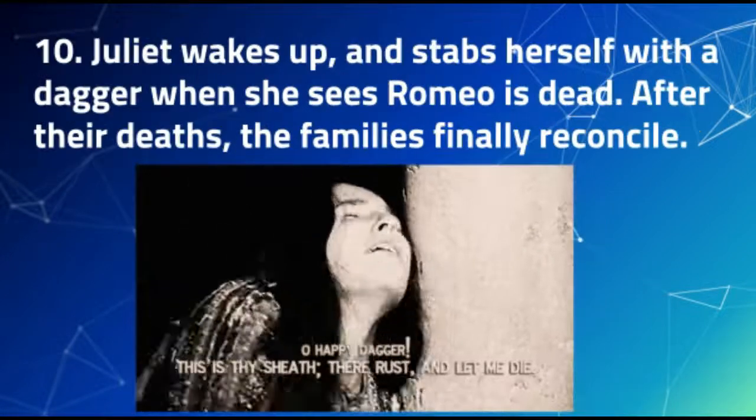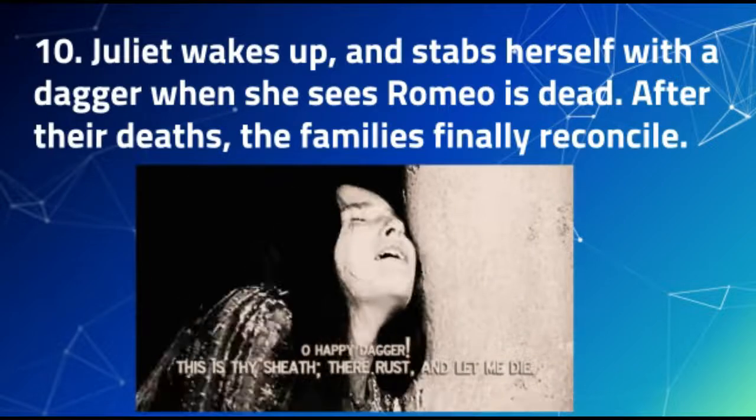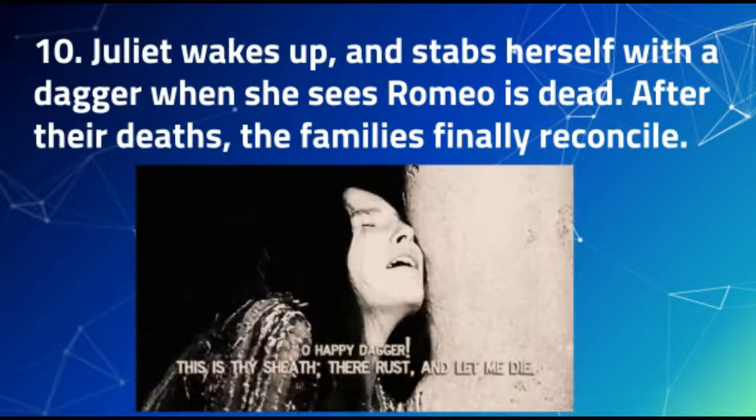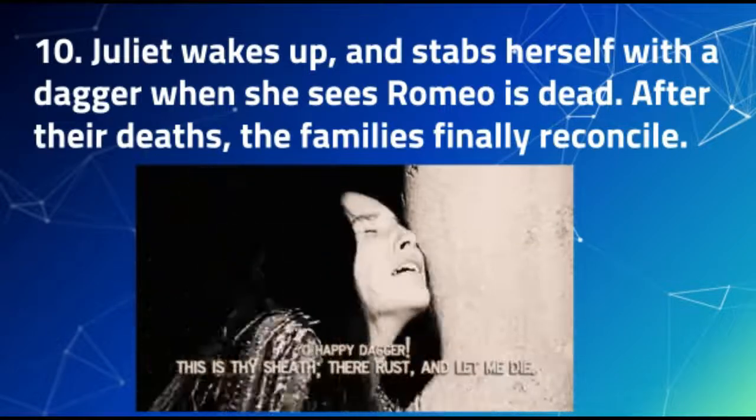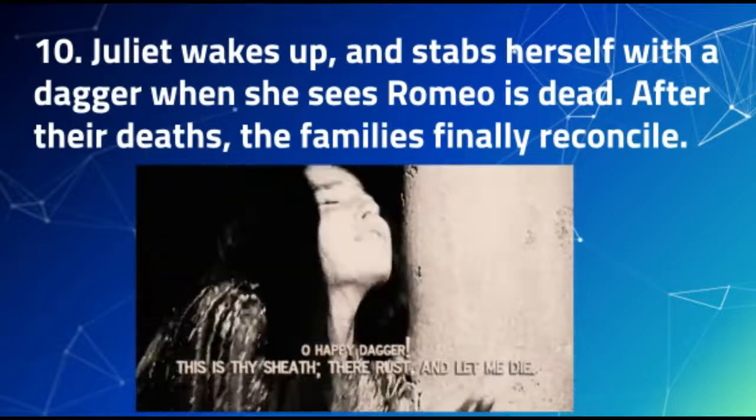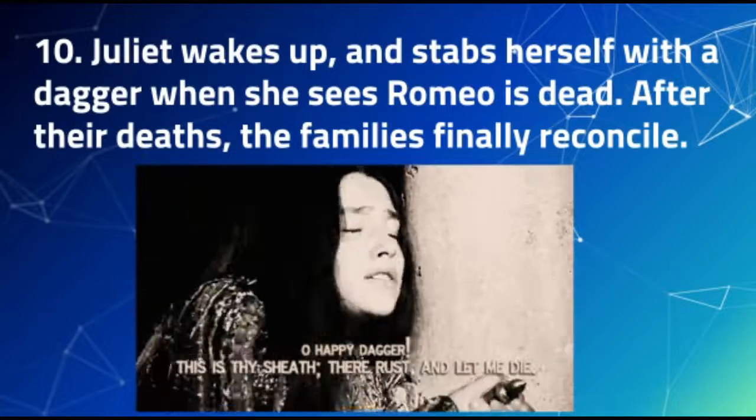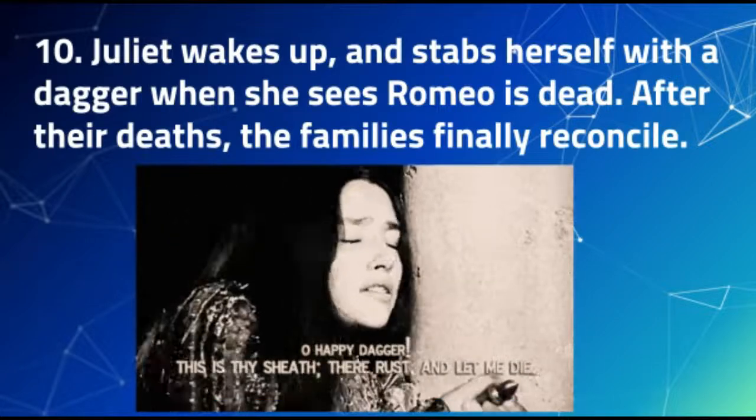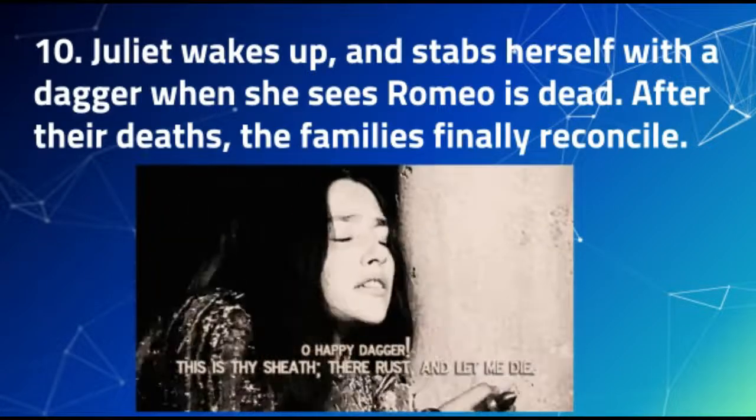Plot point 10. Juliet wakes up and sees Romeo's body lying next to her on the ground. She goes to see if there's more poison, and when there's not, she grabs Romeo's dagger and kills herself. After both of these deaths, we see that the families finally reconcile.